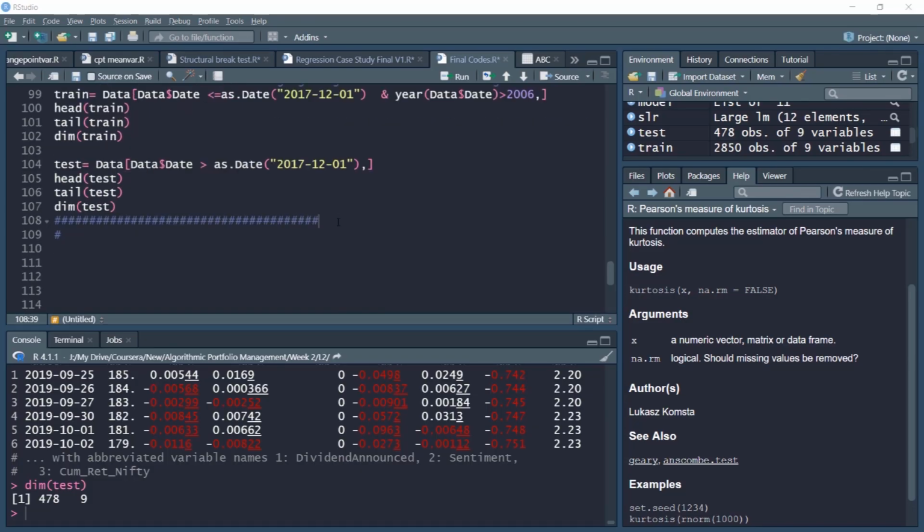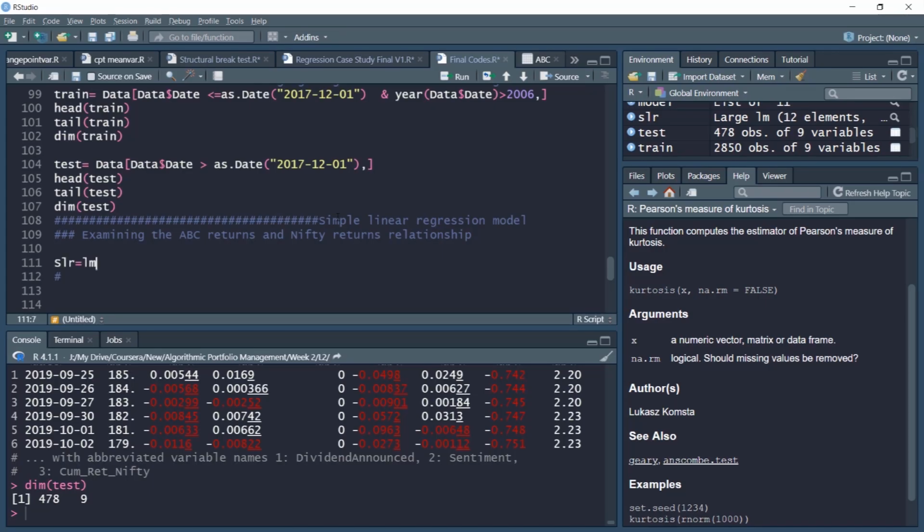In this video, we'll train our simple linear regression model by regressing the ABC returns on Nifty returns. So we'll model a simple linear regression by examining the ABC returns and Nifty returns relationship. In R, this relationship examination is done with a very simple LM command.